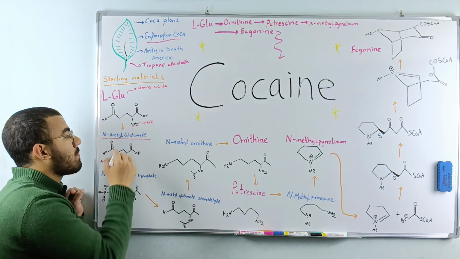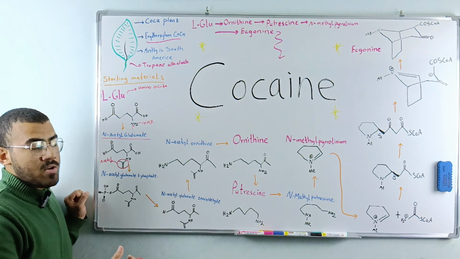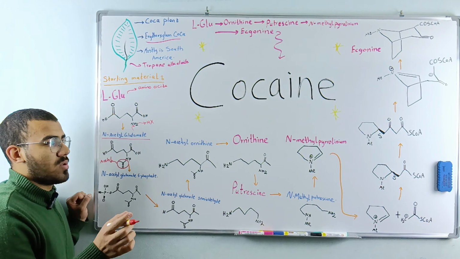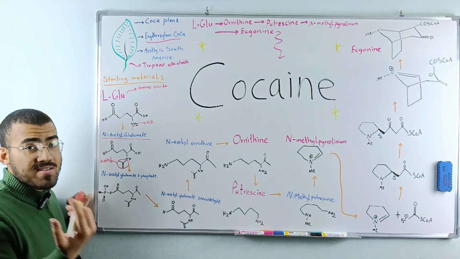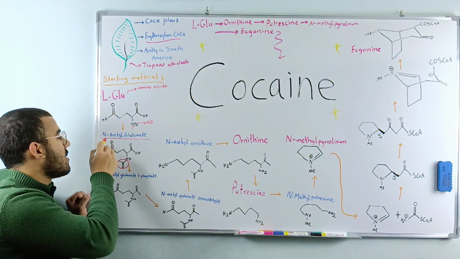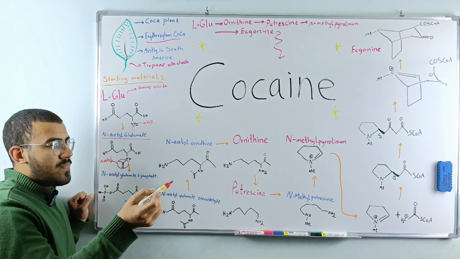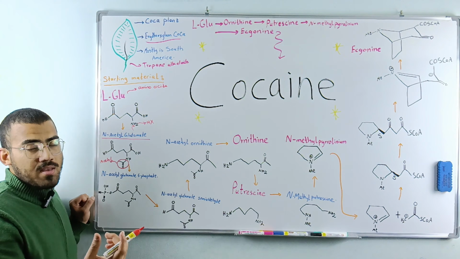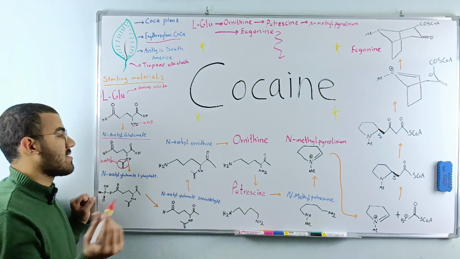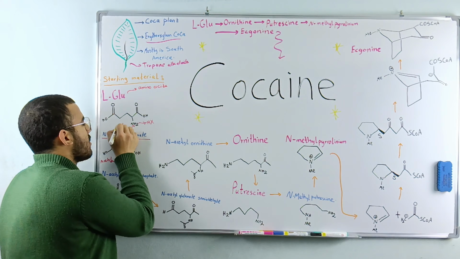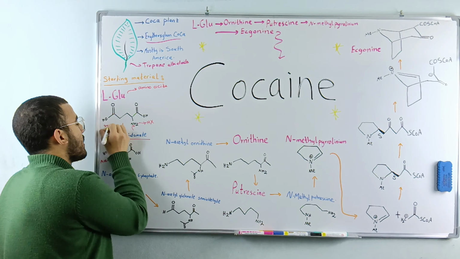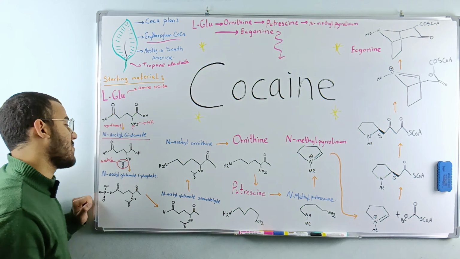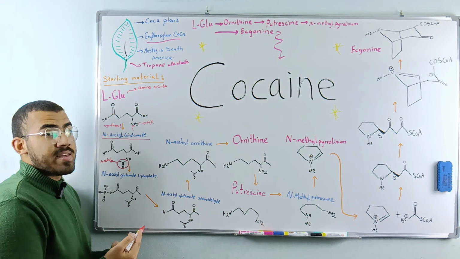This happened by the help of an enzyme called N-acetyl glutamate synthase. If you try to understand the name of the enzyme, it makes a lot of sense. N-acetyl glutamate synthase. Synthase comes from synthesis. We made N-acetyl glutamate, so the enzyme that helps in this is called N-acetyl glutamate synthase. We're going to write it in here. It's the exact same name of the compound, but with the addition of synthase. All right, so then we have the N-acetyl glutamate.